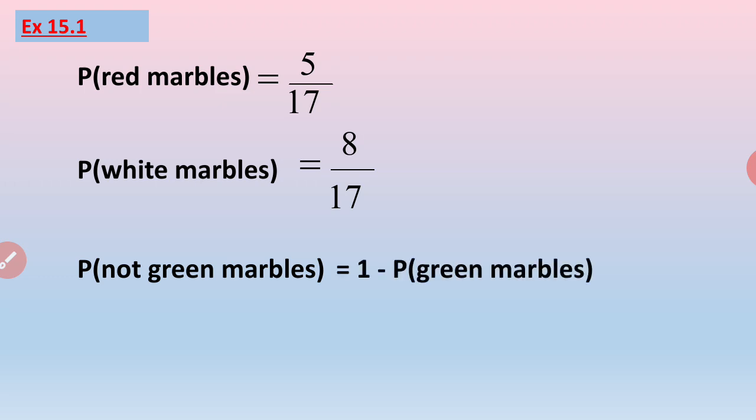Here we are going by the method of complementary event, that is 1 minus probability of green marbles. So it is 1 minus 4 upon 17, which is nothing but equal to 13 upon 17. So you can check the number of red and white total gives you 13. So the other way also the answer will be 13 upon 17.